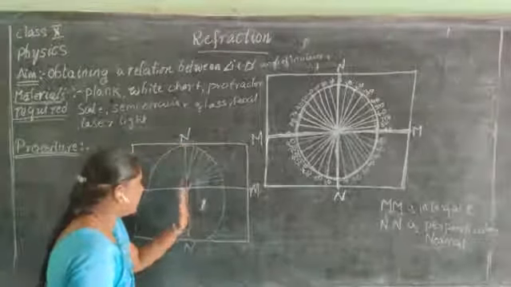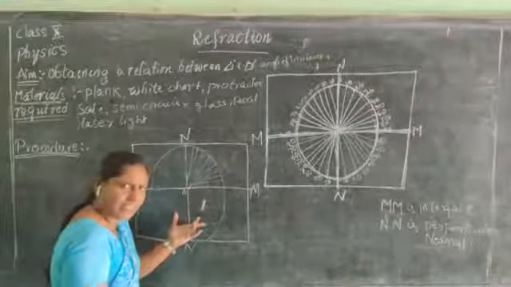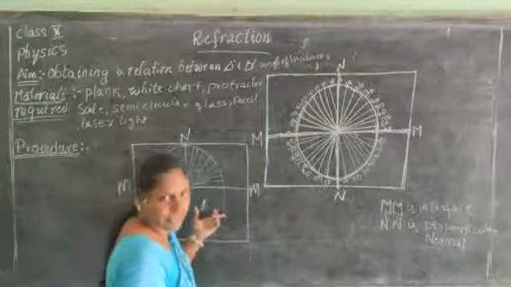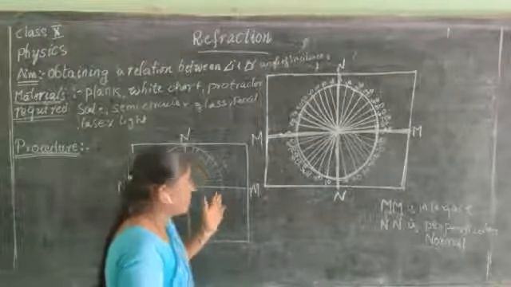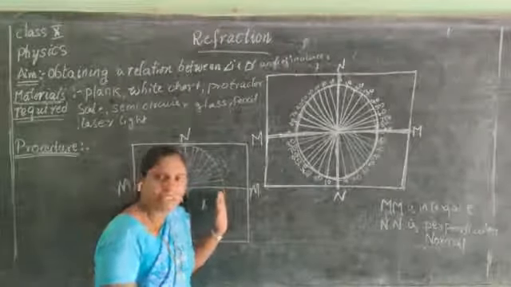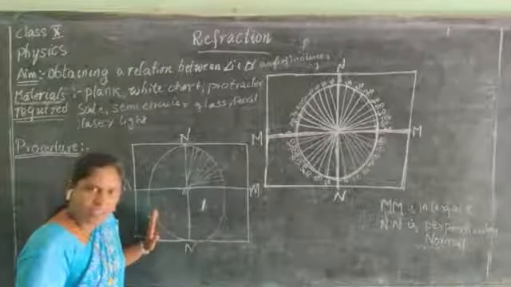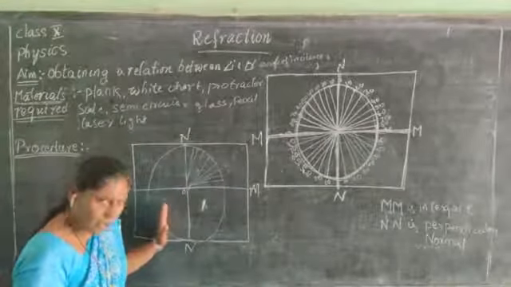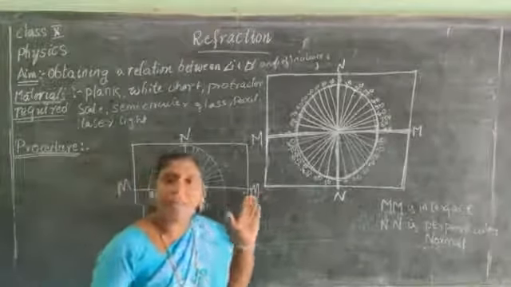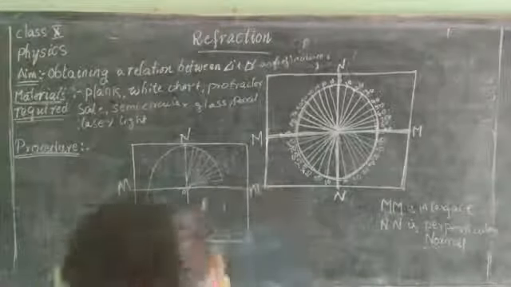In the same manner, mark the angles below the interface line, that is 10, 20, 30, 40, 50, 60, 70, 80, 90. In the same manner, on the other side of the normal, 10, 20, 30, 40, 50, 60, 70, 80, 90. Did you understand, children?